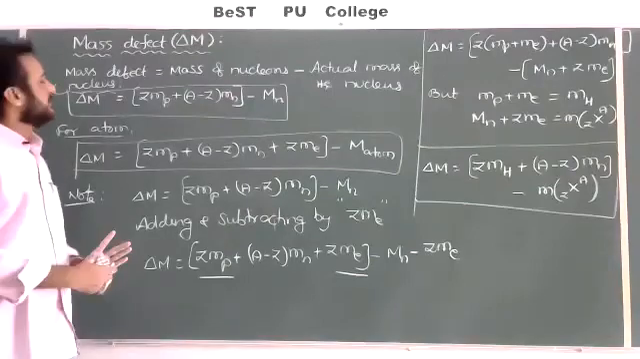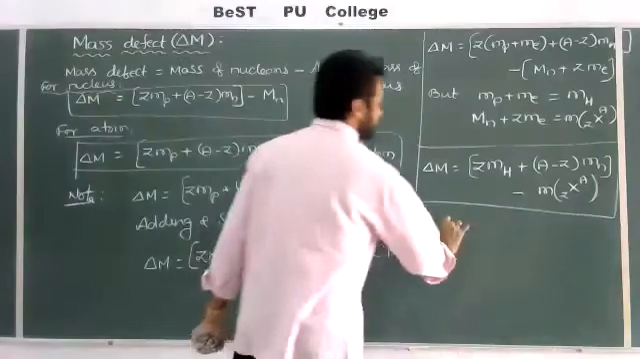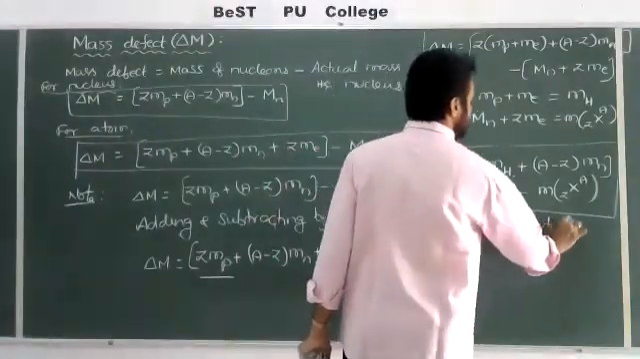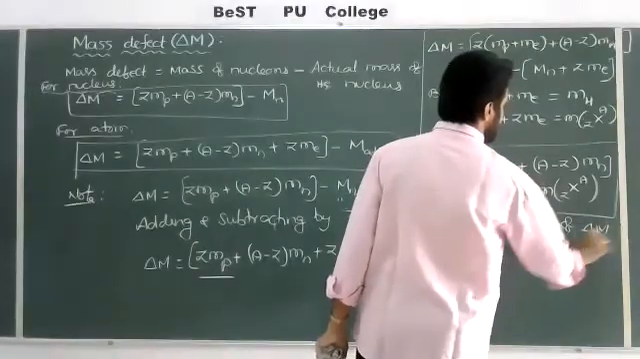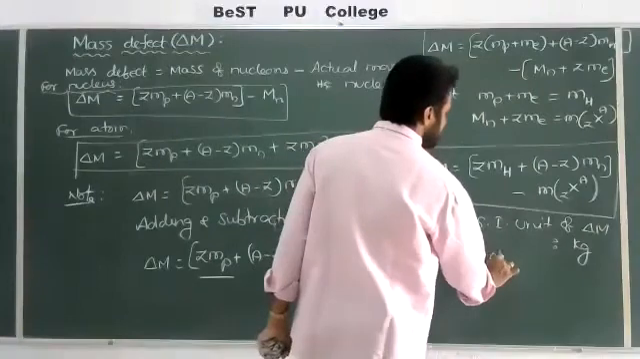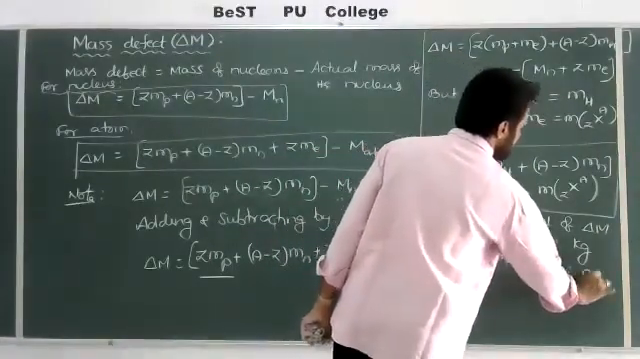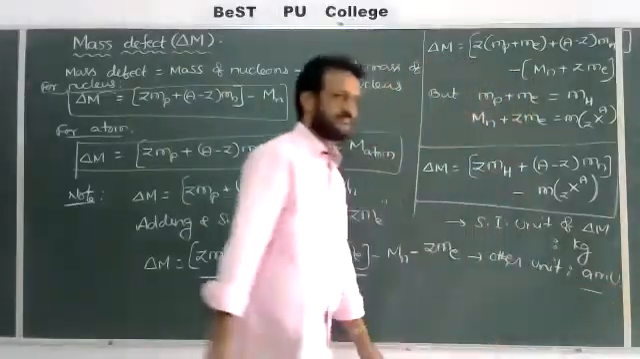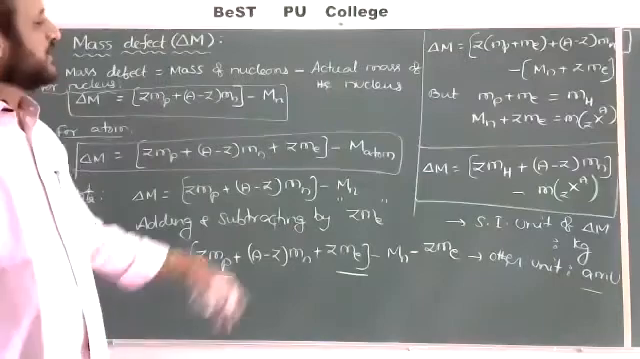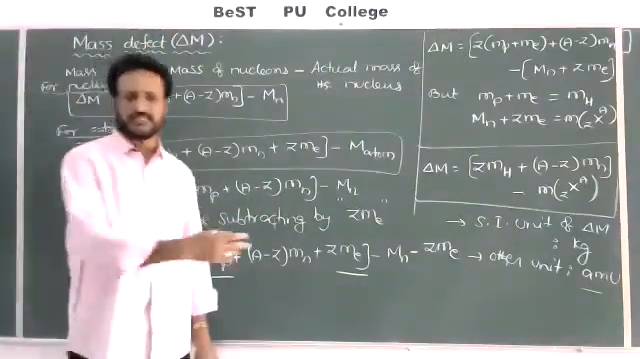And here, how to measure mass defect: the SI unit of delta M, the SI unit of mass defect is kg only. But what are other units of mass defect? Generally you should take AMU, atomic mass unit, also you can choose. SI unit is nothing but kg, but other practical units, you may take AMU, atomic mass unit, or unified mass, u, you should take.